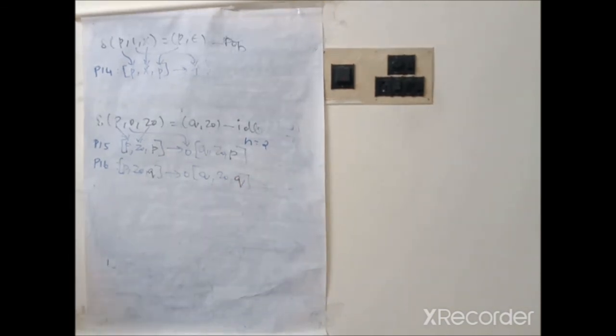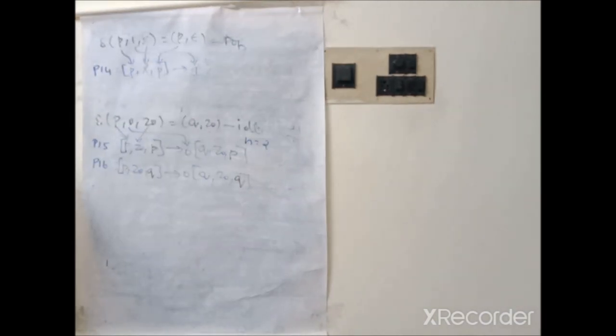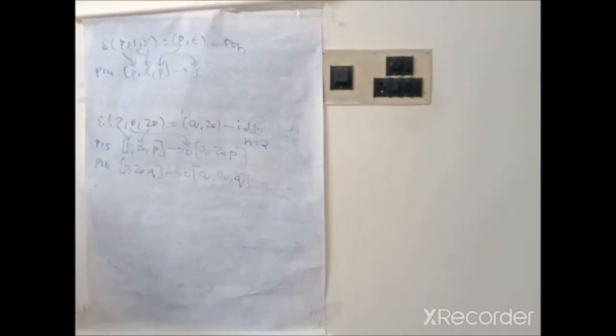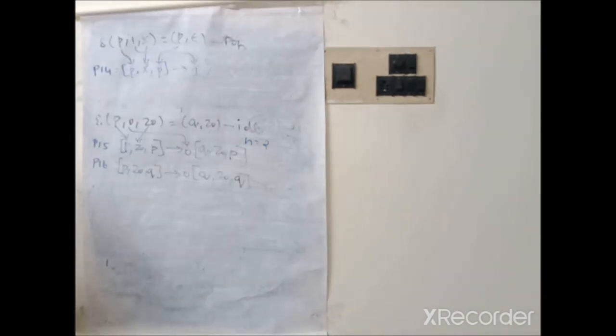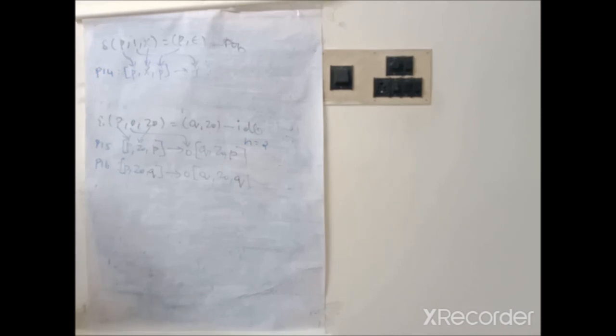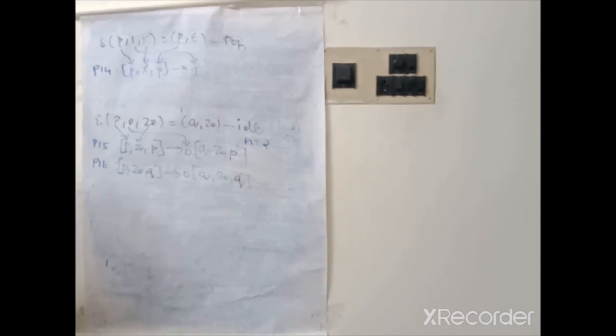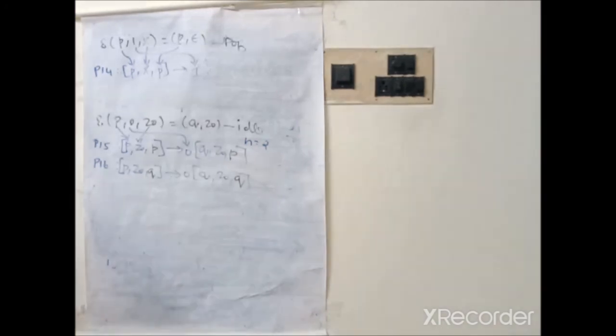Okay, so in this way we can convert the PDA to CFG. From the given PDA, first we need to write the initial state, initial stack symbol and the set of states. After that we need to define the CFG in terms of V, T, P, S. Capital V means variables, T means terminals, P means productions, S means starting symbol.